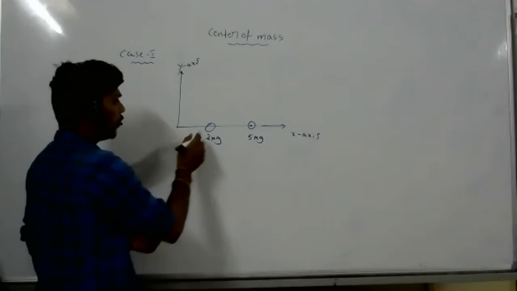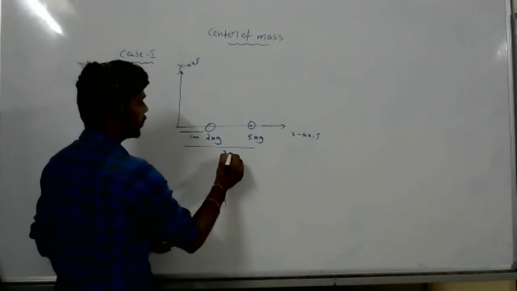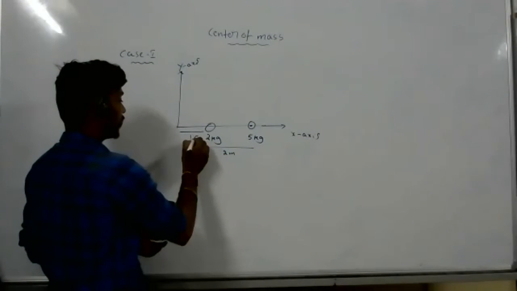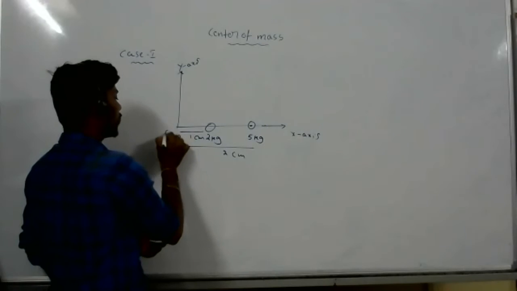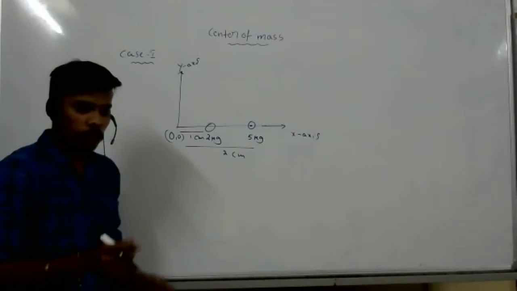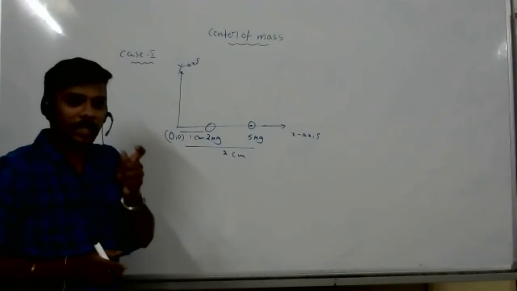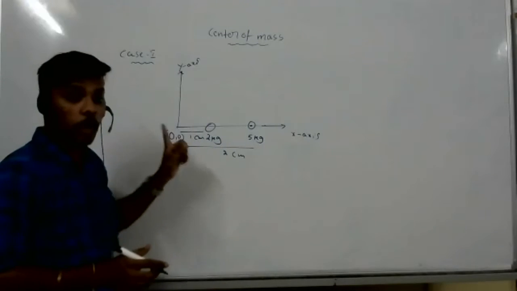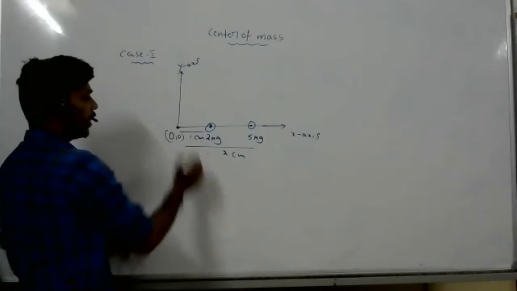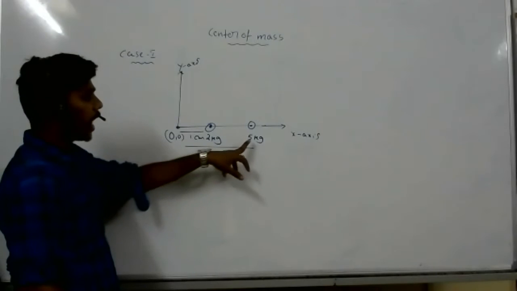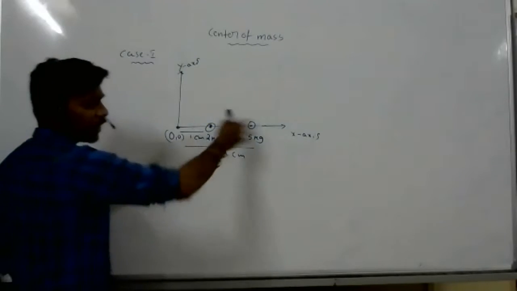Now here, from here to here they have given 1 meter, and this is 2 meter distance they have given. Centimeters is better. So it is the origin. Origin is very important. Every time we have to take an origin, because if you want to mention a position vector, there should be an origin. So from where you are considering that mass is very important. Now one of the masses is 1 centimeter from the origin, that is the 2 kg mass, and one more mass is here. So where does the center of mass exist between these? Both are in the x direction only.